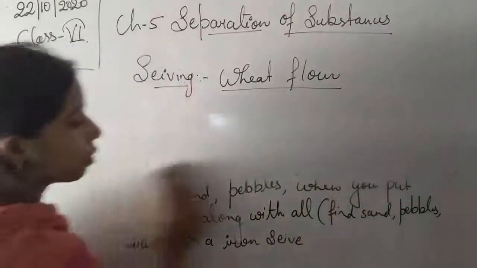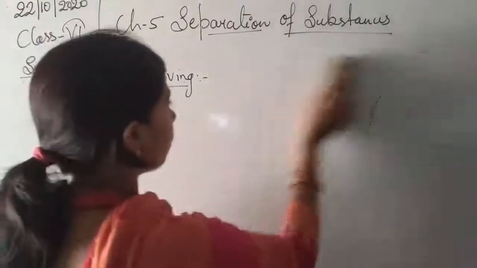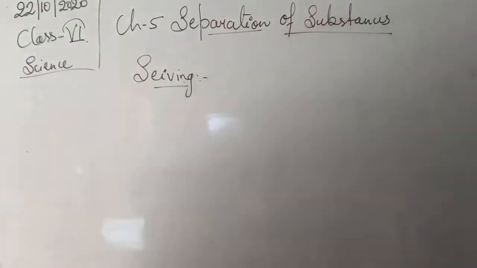Any other example, students? Yes, there is another example. Let me write it.